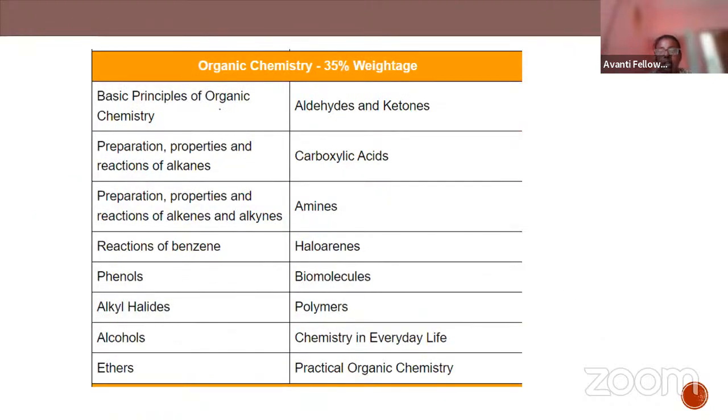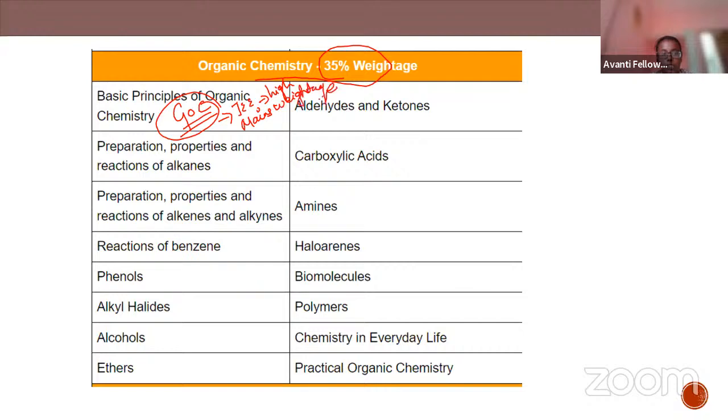Moving to organic chemistry, which is of 35 percent weightage, begin with GOC. I hope you have practiced GOC a lot for JEE Mains, because it is of the highest weightage.